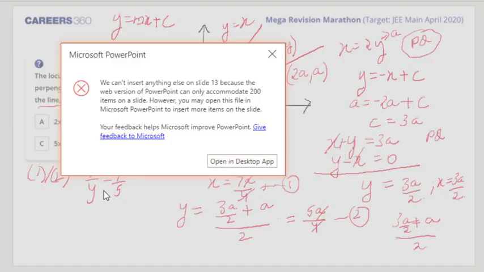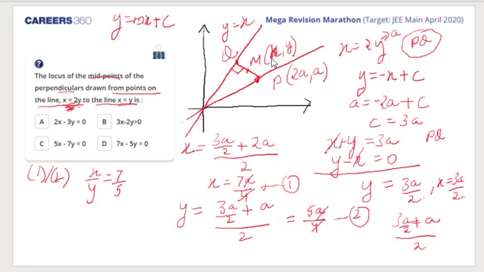Am I right? Isn't that right? 5x is equal to 7y. So this is the C part. Is this okay with everyone? Yes, I want answers from you. The answer is C. I get answer as C.